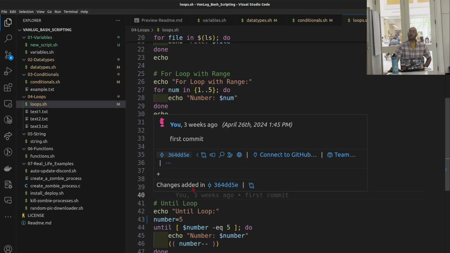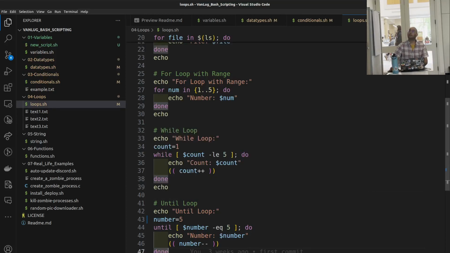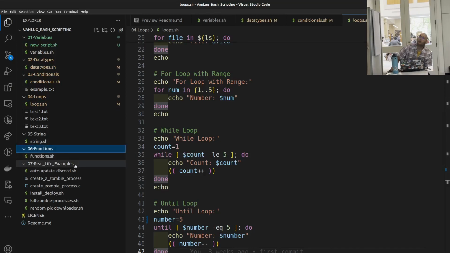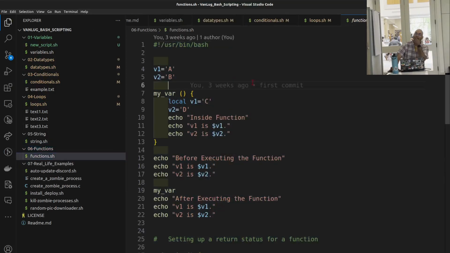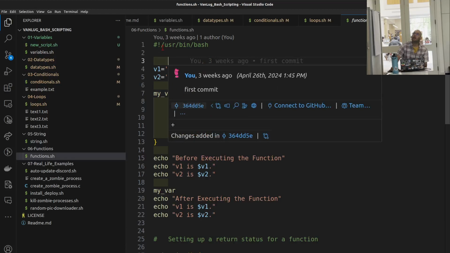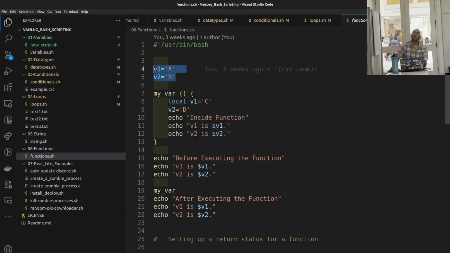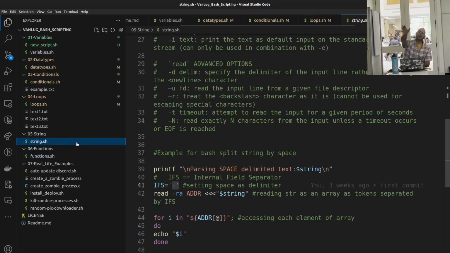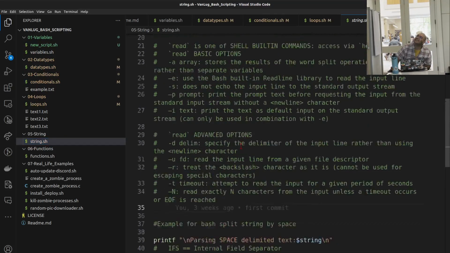Alright, let's go to the next one. Functions, beautiful. This is a fun part because we have the local thing here. So we got two variables. These are global. You skipped one. Oh, my bad. It's so narrow from here, I can barely see it.